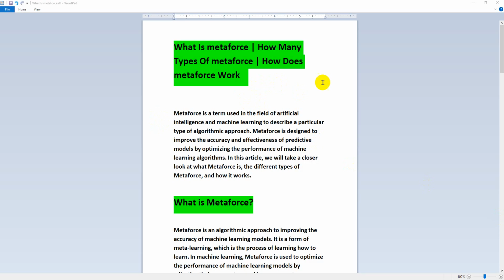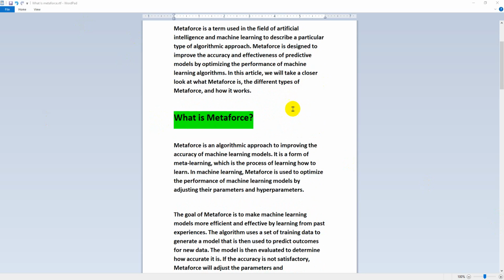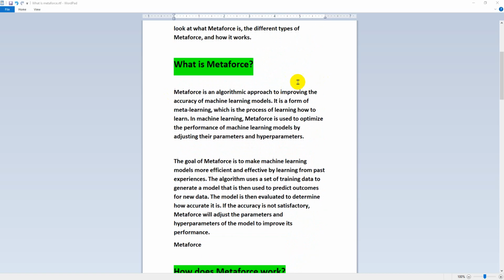Today's topic is what is metaphors, how many types of metaphors and how does metaphors work. Metaphors is a term used in the field of artificial intelligence and machine learning to describe a particular type of algorithmic approach. Metaphors is designed to improve the accuracy and effectiveness of predictive models by optimizing the performance of machine learning algorithms. In this article, we will take a closer look at what metaphors is, the different types of metaphors, and how it works.